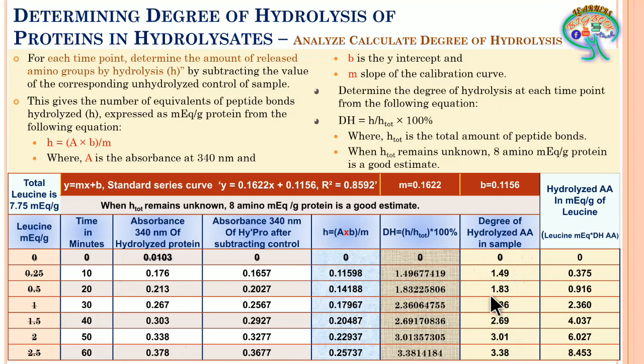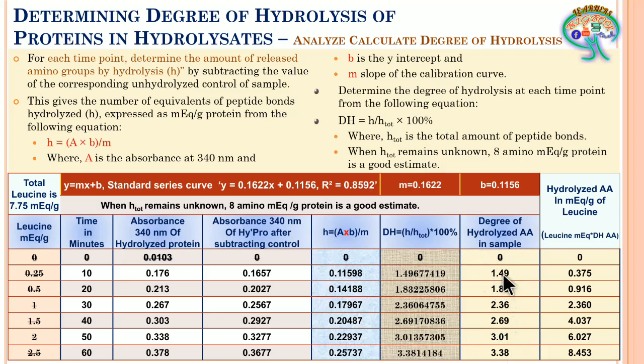Here we have taken the degree of hydrolysis as the percentage of the hydrolysis that took place, and this has been multiplied with the milli equivalent per gram, because this is considered the percentage of hydrolysis relative to the total protein present in the sample.